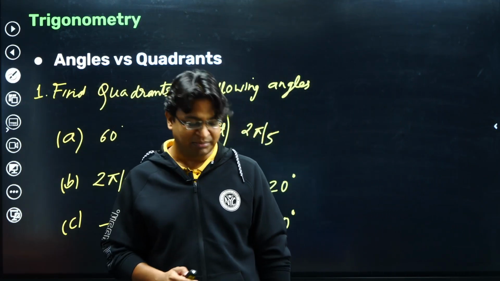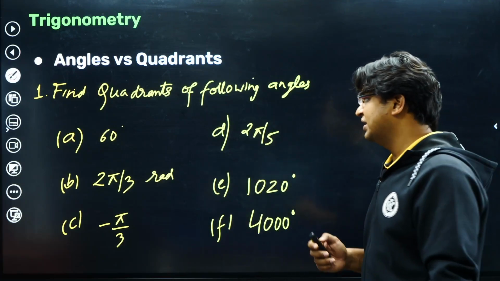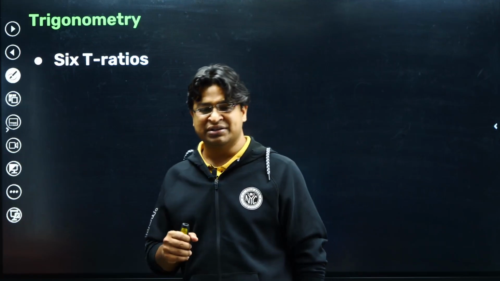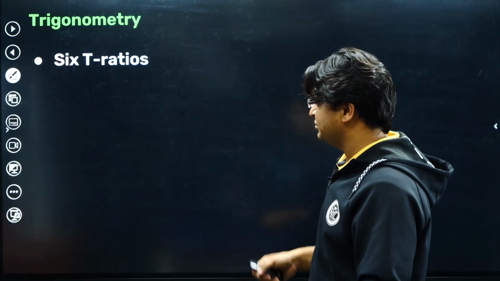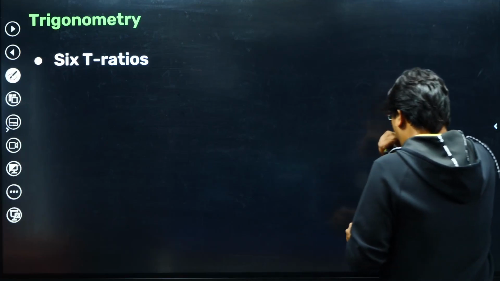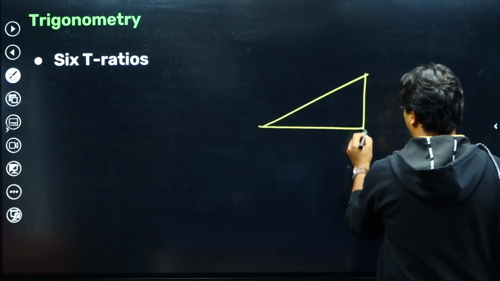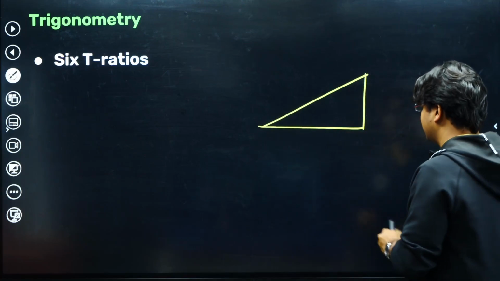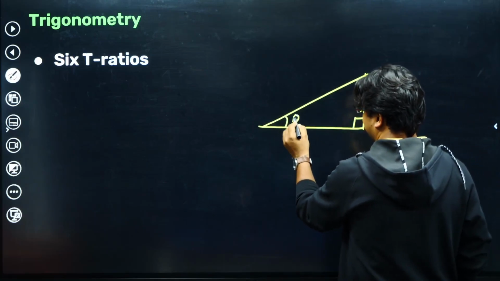So till now we have learned about the angles, and we have learned about identifying the quadrant in which a given angle will fall. Let's now talk about the 6 trigonometric ratios. T ratio means trigonometric ratios. So let's say this is a right angle triangle. This angle is 90 degree. Let's represent this angle by the symbol theta.